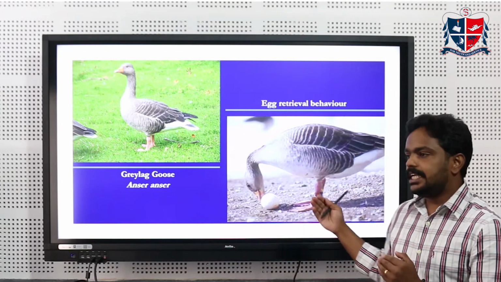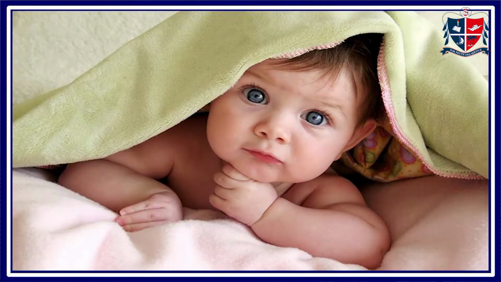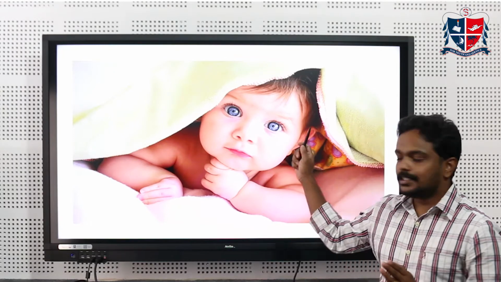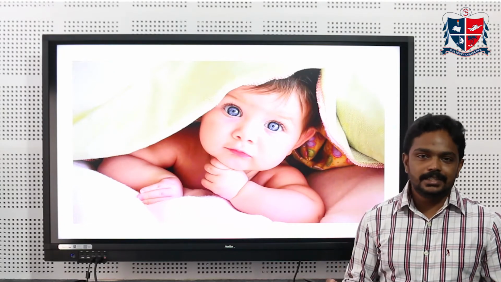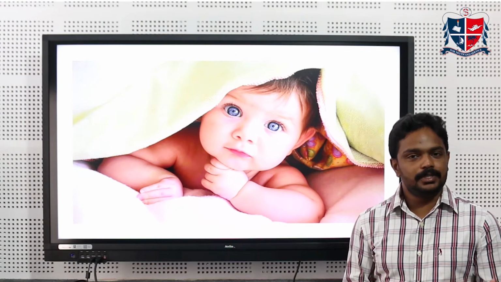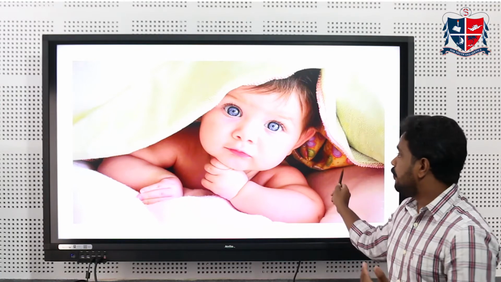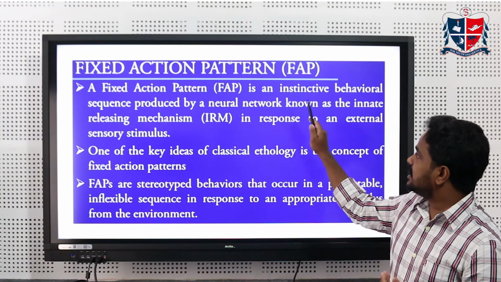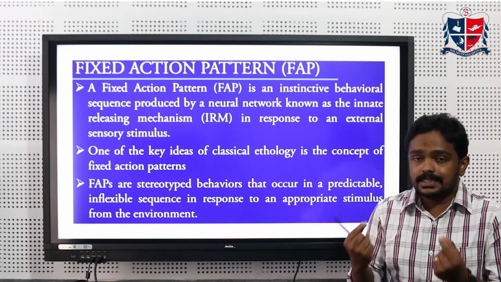If you take the innate behavior mechanism, we can also find a similar thing in humans. If you see the slide, we can see a beautiful baby with beautiful eyes, soft protruding cheeks, a small nose, very beautiful lips. So we intend to take that baby in our hands, babble with him, say a few words to make him laugh. That's a kind of human action. That term is called a fixed action pattern, which happens in humans as well as in animals.